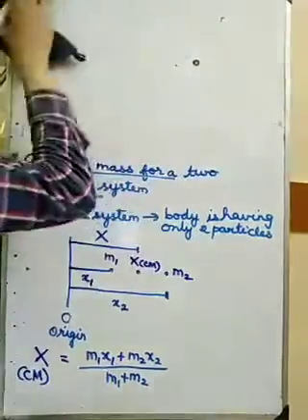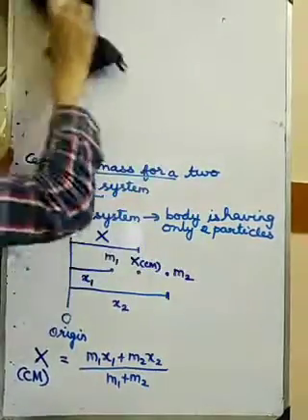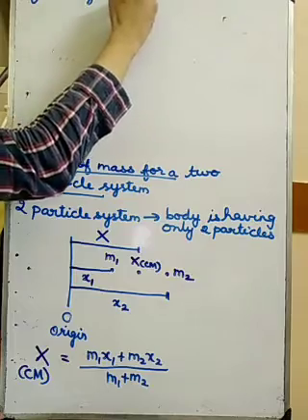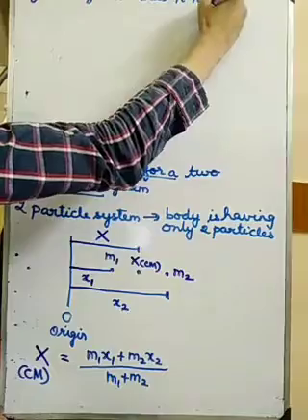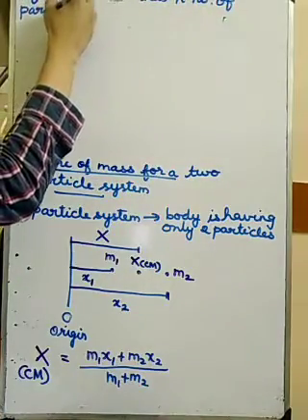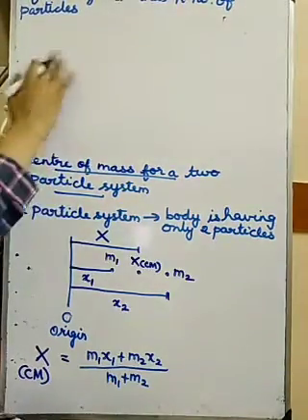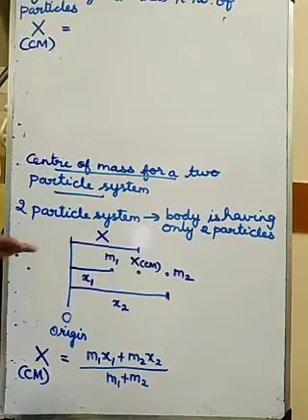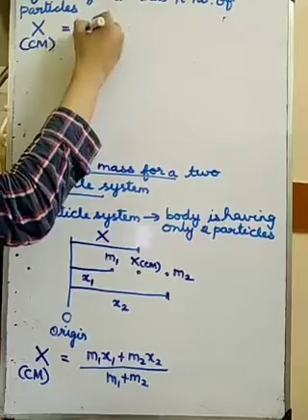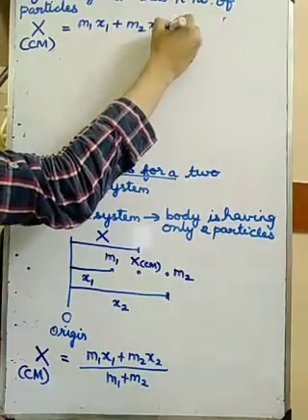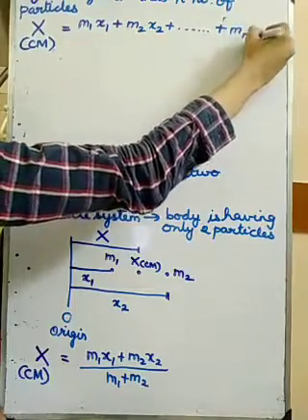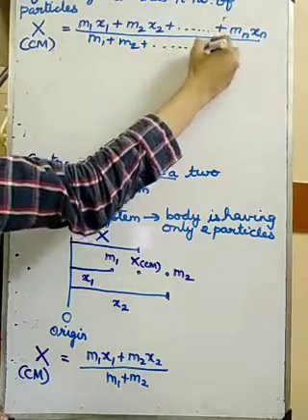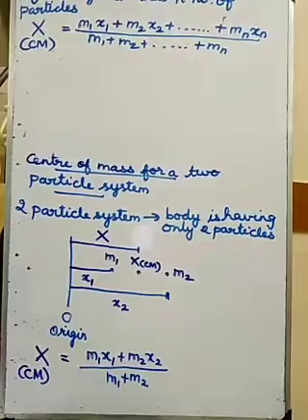If the system has n number of particles, how will you write the expression? Along the x-axis, the center of mass will be m1 x1 plus m2 x2 and it will go on till mn xn, divided by m1 plus m2 and it will go on till mn. This is along the x-axis.